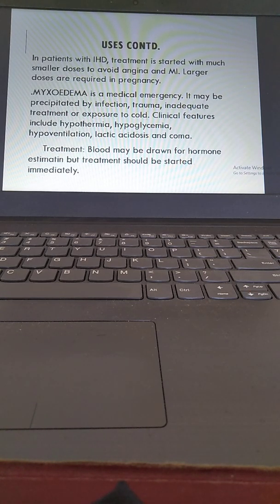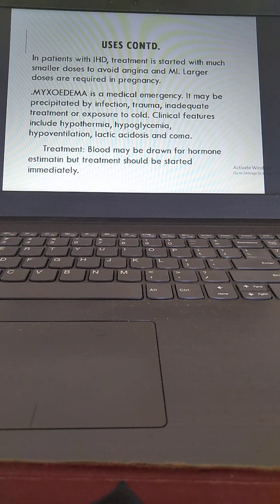In patients with ischemic heart disease, treatment is started with much smaller doses, to avoid angina, because they can precipitate angina and myocardial infarction. Larger doses are required in pregnancy.